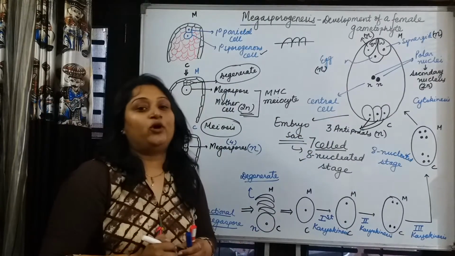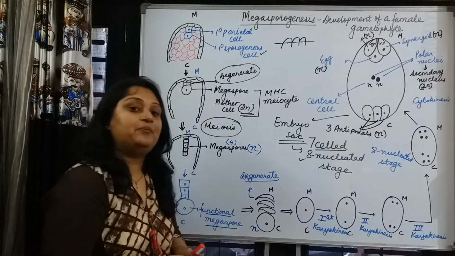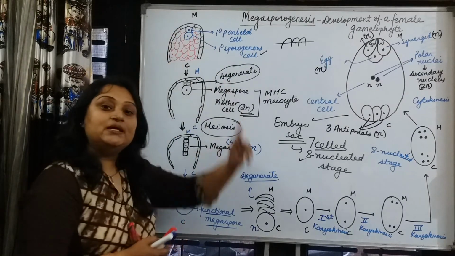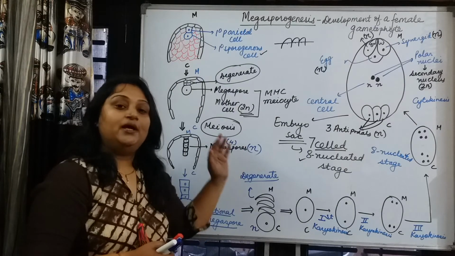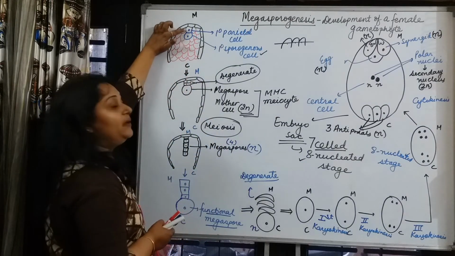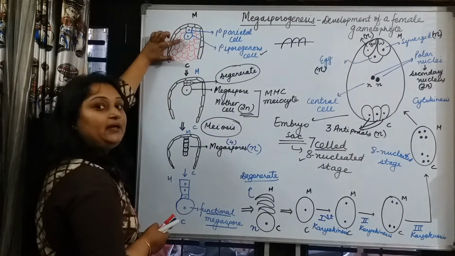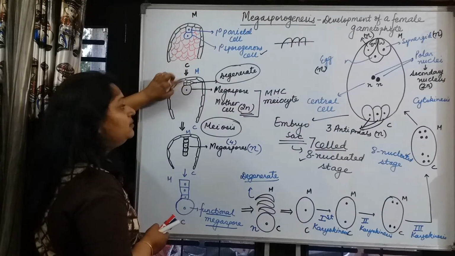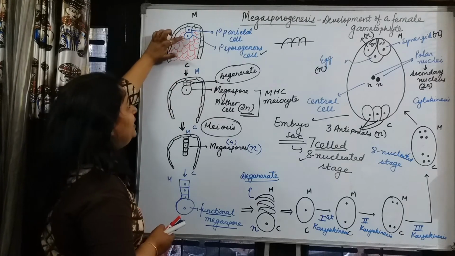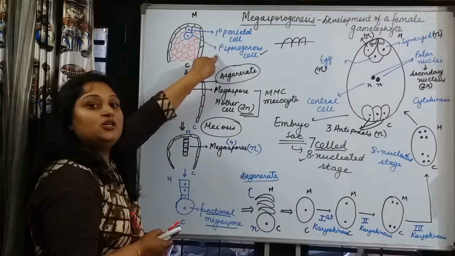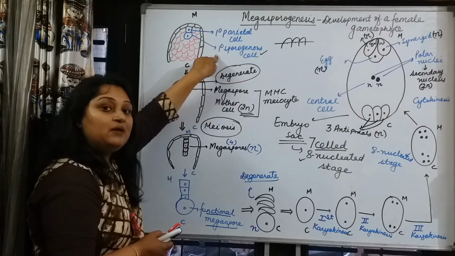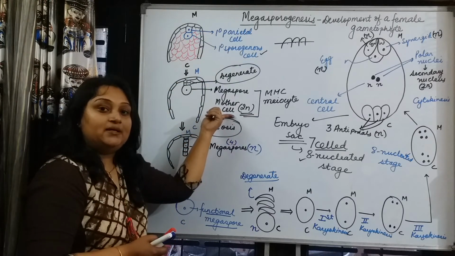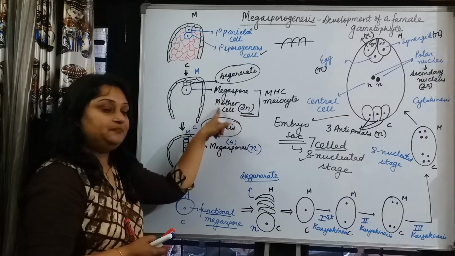Once again, I want to recap the things. What happens? The archesporial initial undergoes periclinal division. It forms the outer parietal cell and the inner sporogenous cell. The outer parietal cell degenerates. Only the inner primary sporogenous cell becomes large in size and behaves as the MMC, that is the megaspore mother cell.